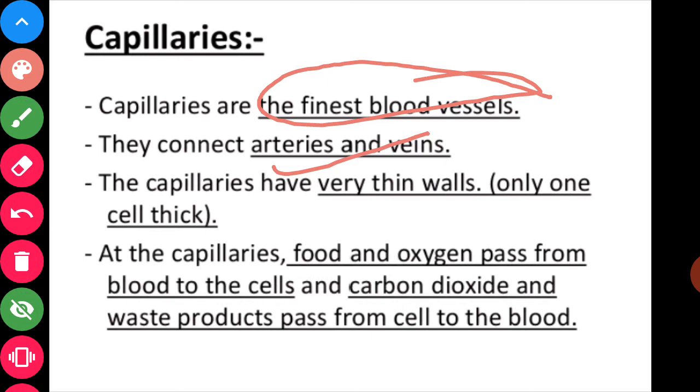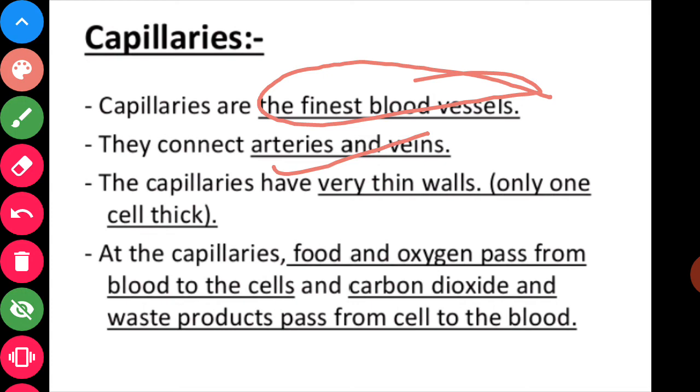The alveolar sacs are rich in blood capillaries, so that the transport of oxygen from the lungs to the blood takes place by the process of diffusion, and carbon dioxide present in the blood diffuses into the lungs at those capillaries, because the transportation of any substance takes place by diffusion at those sites which are thinnest.